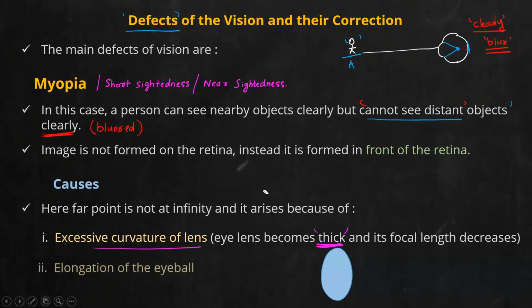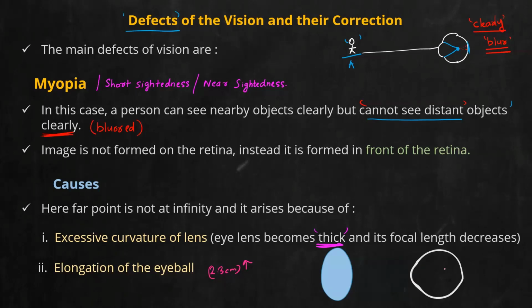Now, second reason, write it down, due to elongation of the eyeball. What is the normal diameter of the human eye? 2.3 centimeter. Yeah, normally it is 2.3 centimeter. But in some people, by birth itself, it will be much higher than that. In that case, the power of the lens will not be changing.